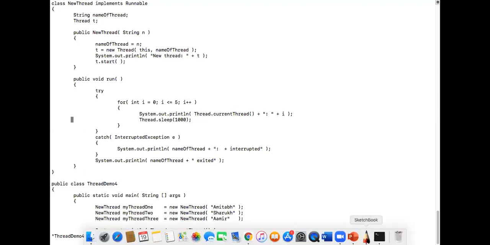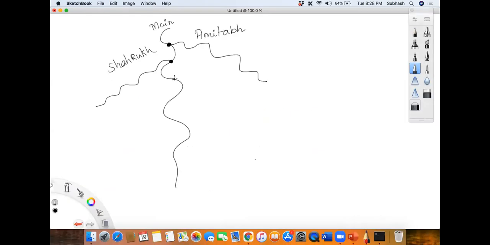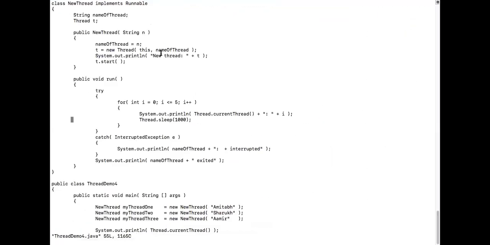Okay, let me write the diagram. So what will happen now? The main thread is creating one more object. And then he is trying to create a new thread and associate it with that, and then call t dot start. Even he will start printing 0. So even he will sleep for 1000 milliseconds. By then, either Amitabh will get up first, or Shahrukh will get up first, or whoever, depends.